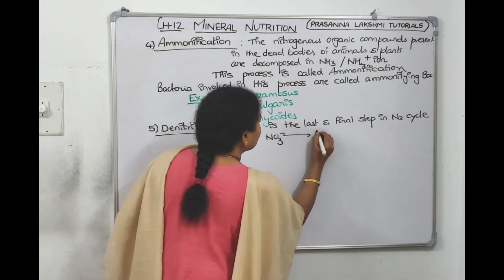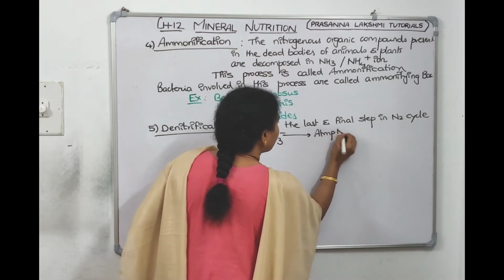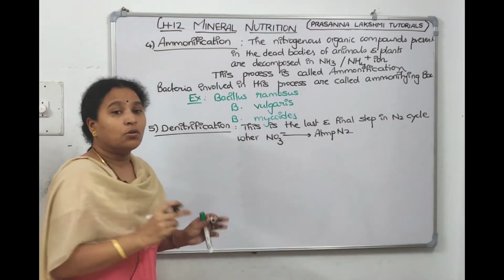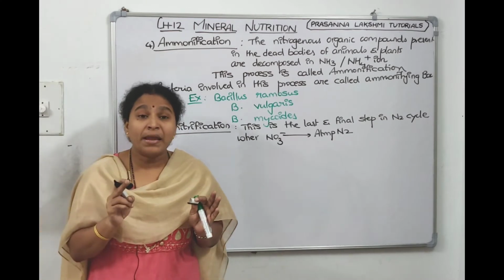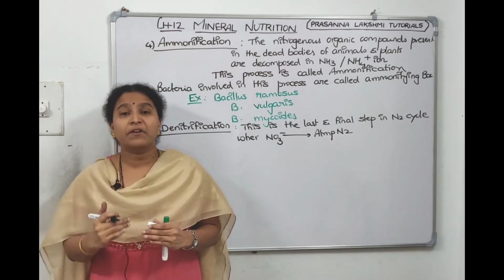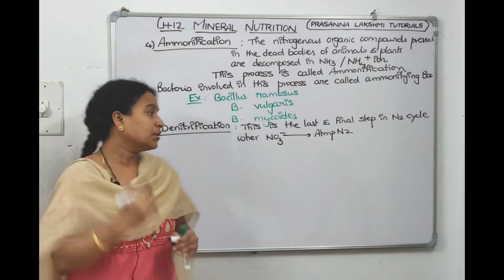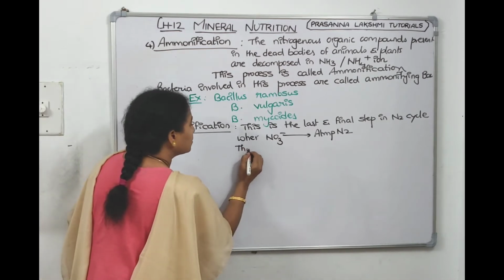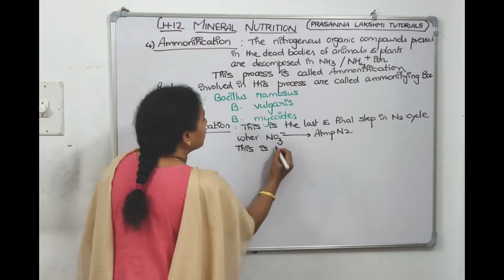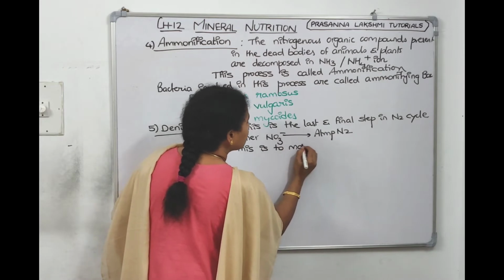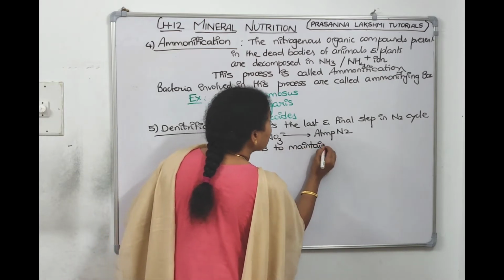NO3 gets converted to atmospheric nitrogen. This is to maintain the equilibrium between the nitrogen in the atmosphere and the soil.